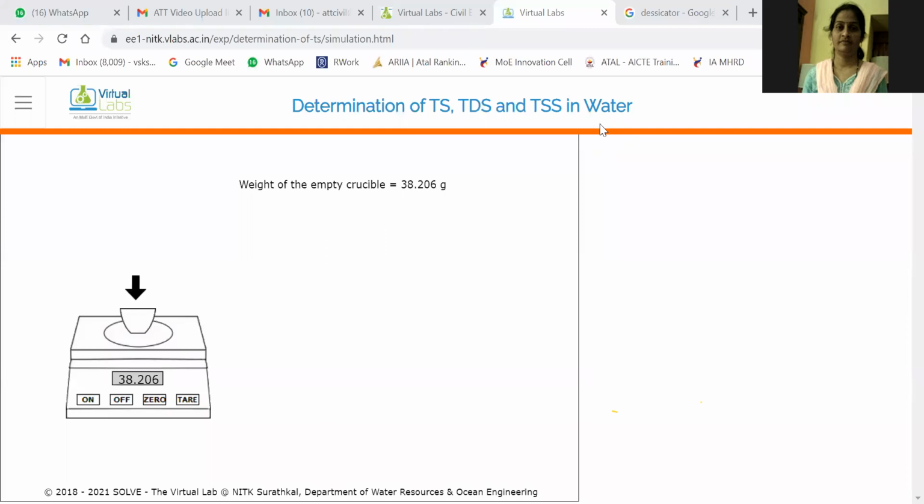Okay. Now I assume that all of you have noted down the initial, or we can say empty weight of crucible, and that is 38.206 gram. Note down, it is in gram. Okay. Again, they are asking me to remove the weight, it is over. You can remove. So I have clicked.